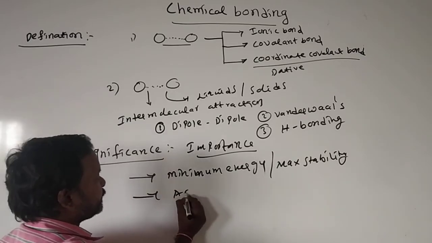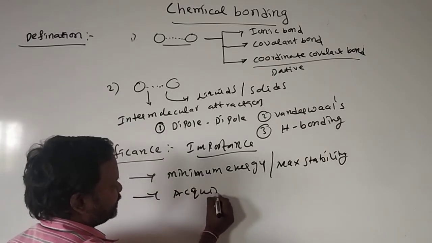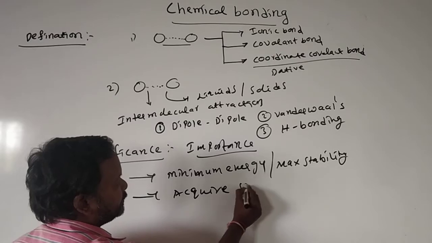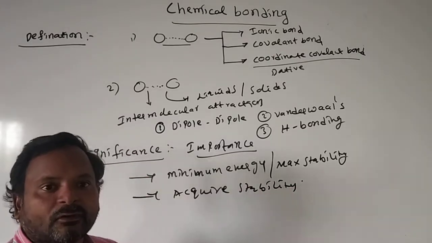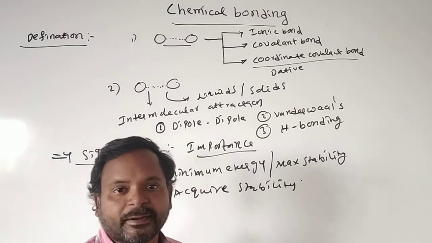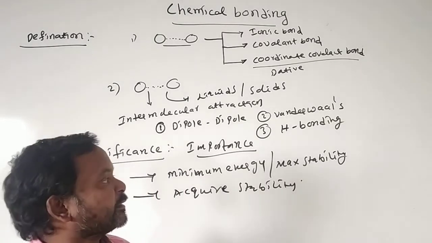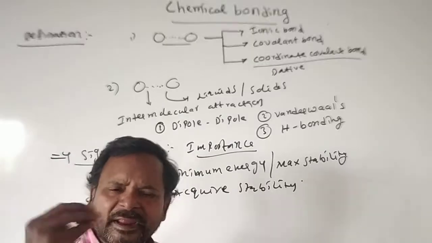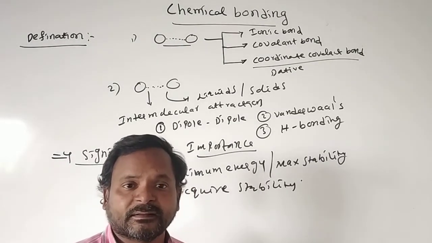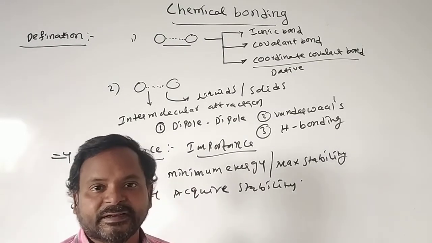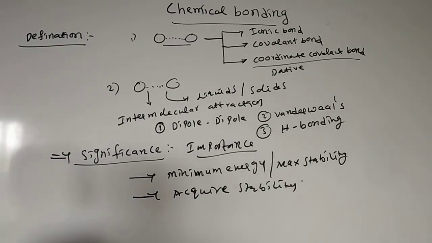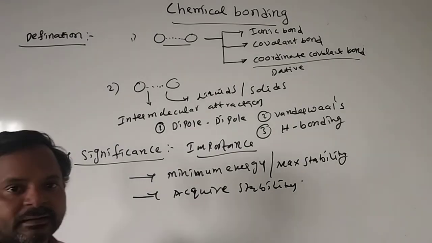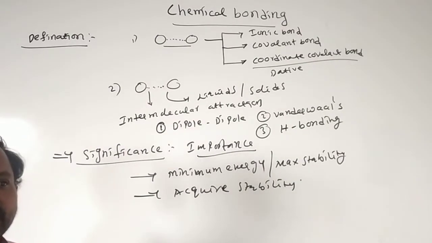Molecules are involved in chemical bonding to acquire stability. This is the main cause of chemical bonding, to acquire stability.